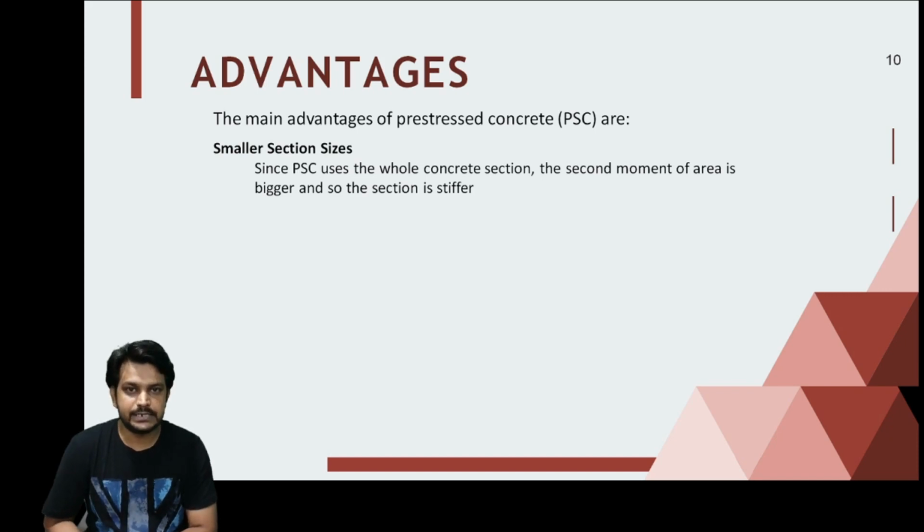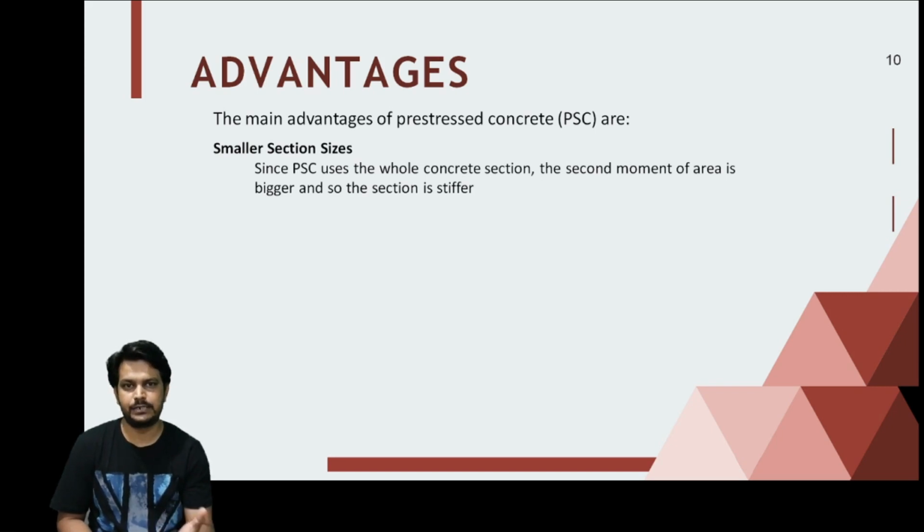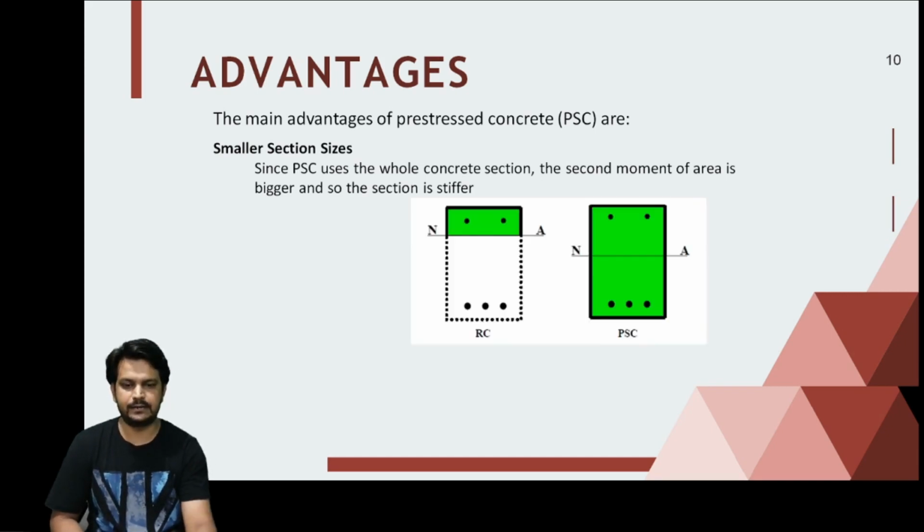Now the advantages. Talking about the advantages of pre-stressing over the conventional method of reinforced concrete members: first, if you remember the analysis of an RCC structure, the analysis of a singly reinforced concrete beam, only the portion of the cross section above the neutral axis was subjected to compression, as you can see here.